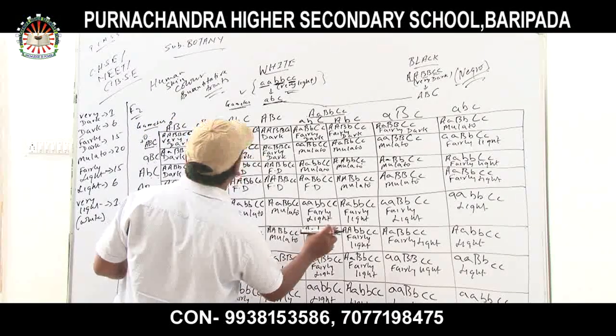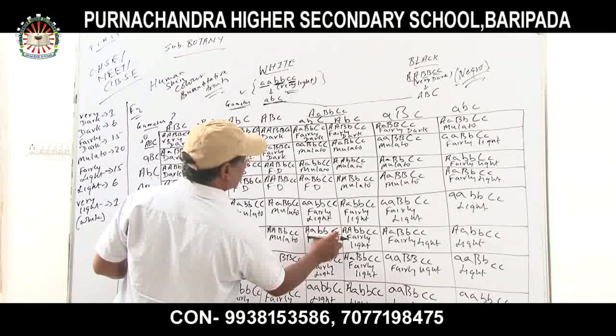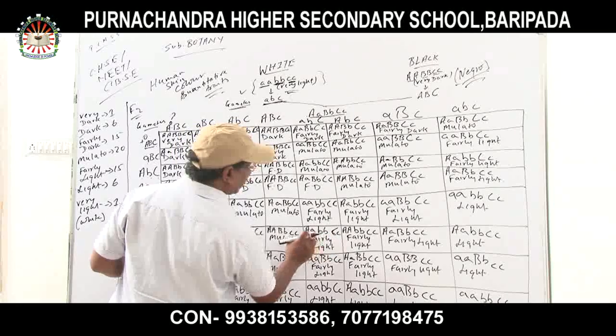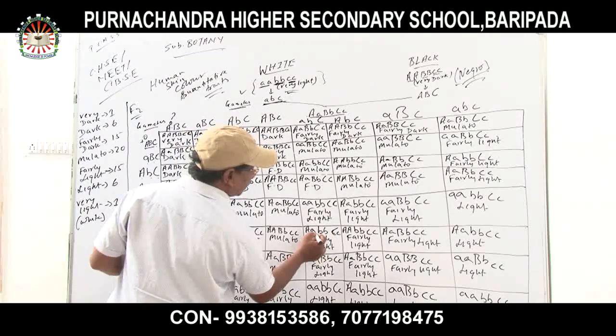Now fairly light. Small c and capital C. Fairly light. Why fairly light? Because four recessives are there.